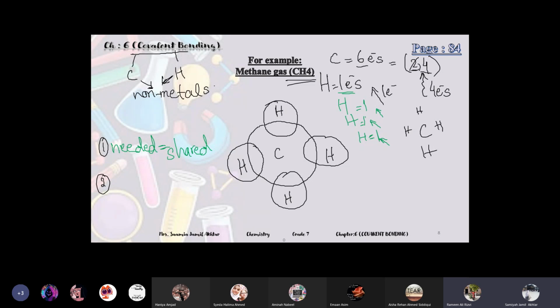Very simple. They already have 1 electron. So each hydrogen needs 1 electron. Okay, so I'm drawing here. Each hydrogen needs 1 electron, so they will share also 1 electron. So in the shared area, I'm making 1 electron of hydrogen. So hydrogen is sharing 1 electron with carbon.